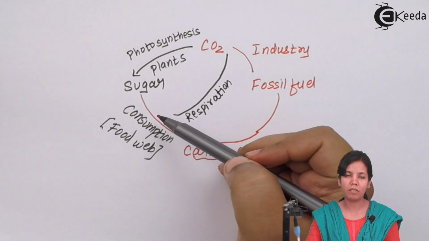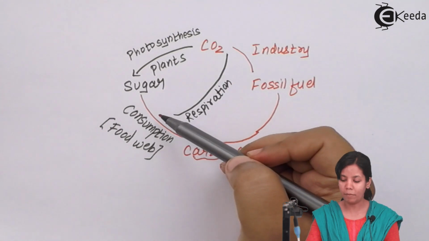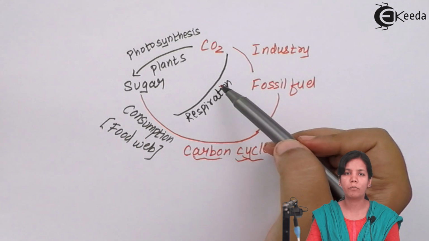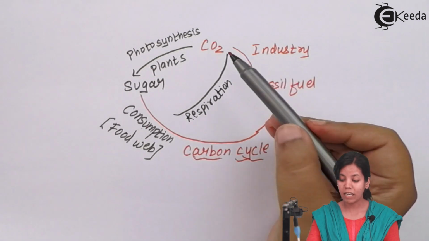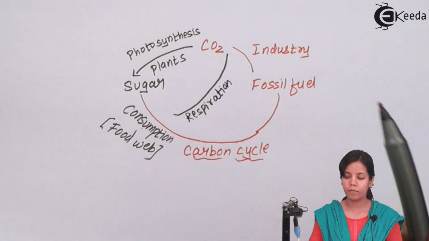Even during food consumption, whenever you grow some food and after the harvesting process you burn that crop, it leads to an amount of carbon dioxide going into the atmosphere. During respiration, the most important process, you take in oxygen and give out carbon dioxide. So these are the processes through which carbon dioxide is contributed into the atmosphere.